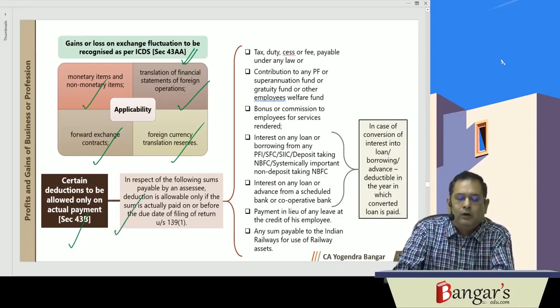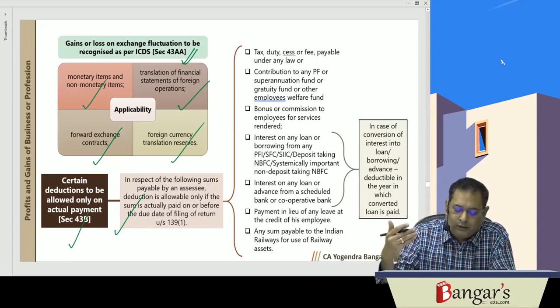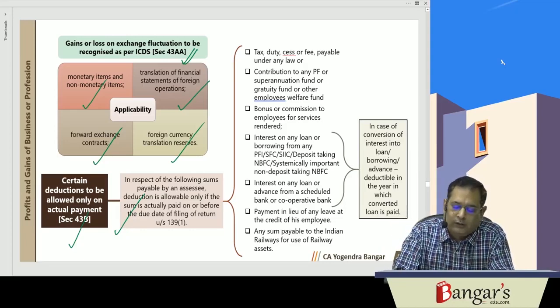Payment must be made on or before the due date of furnishing the return of income. Then it will be allowed in the previous year to which it relates. Otherwise, the same will be allowed in the year of payment. In respect of the following sums, which is payable by the assessee, deduction is allowed only if the sum is actually paid on or before the due date of furnishing the return of income.